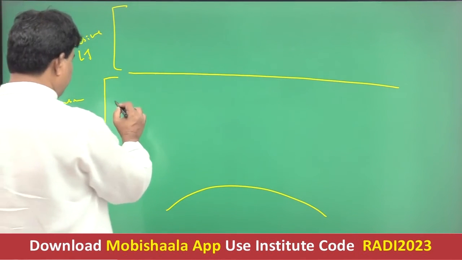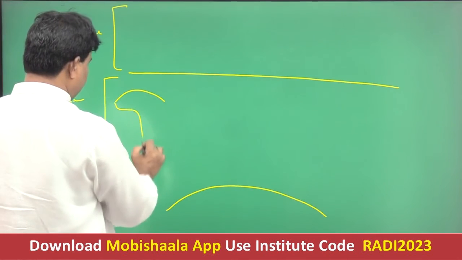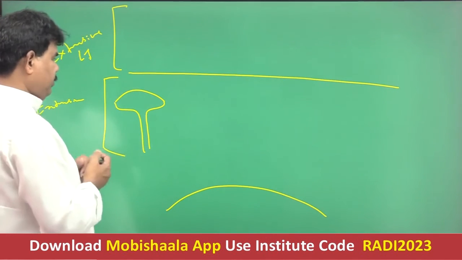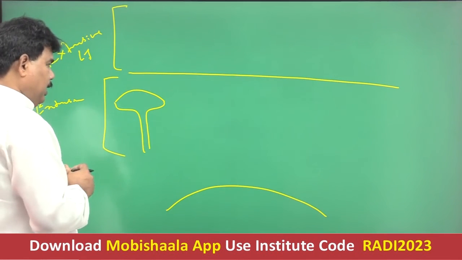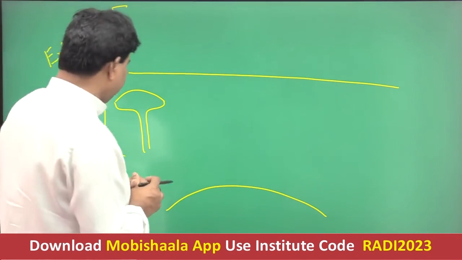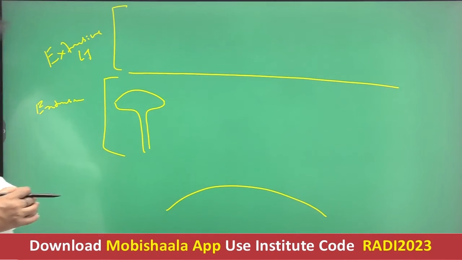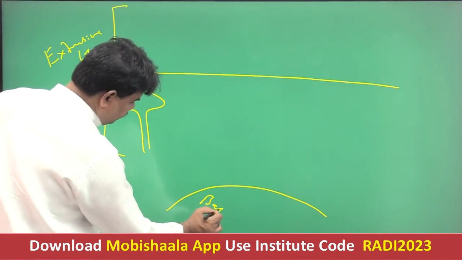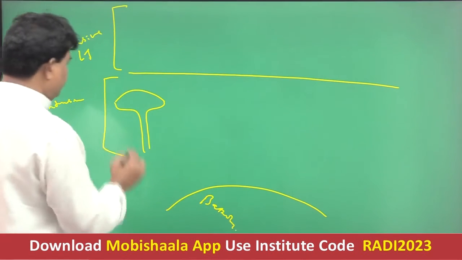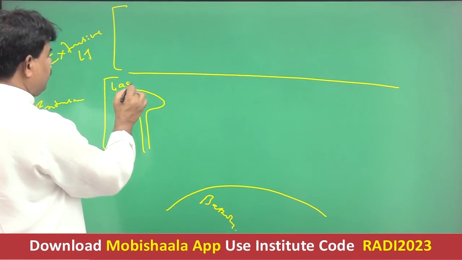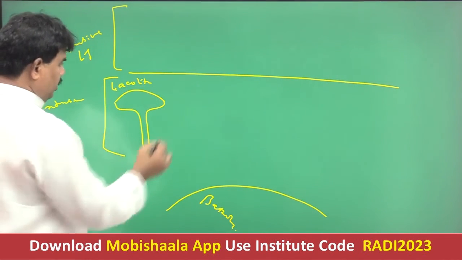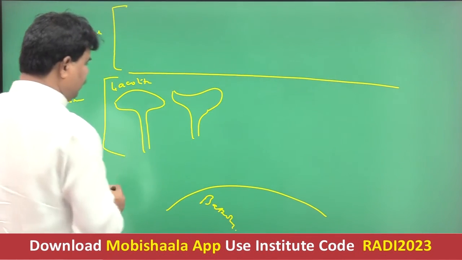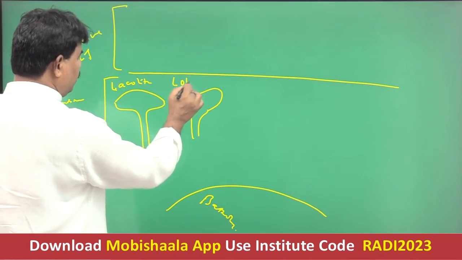Okay, again you see, right, if lava magma does not come outside and forms a dome shaped feature, this is referred to as laccolith. This is batholith. This is laccolith. But if the upper part of this landform is concave in character, it is referred to as lopolith.